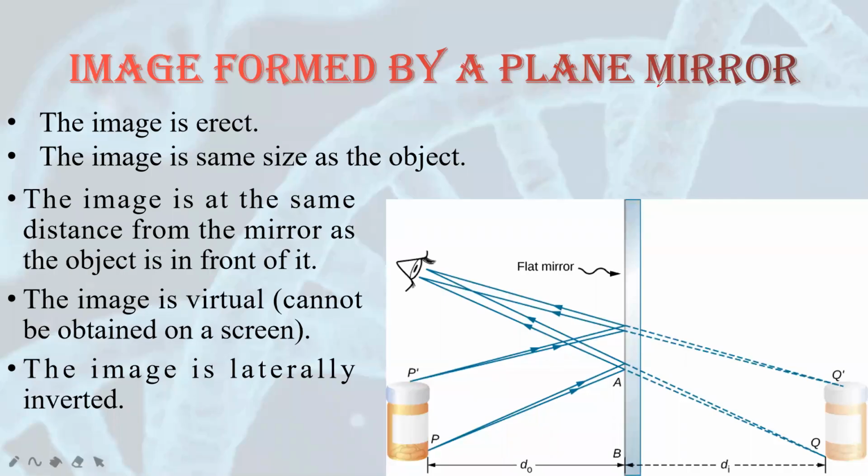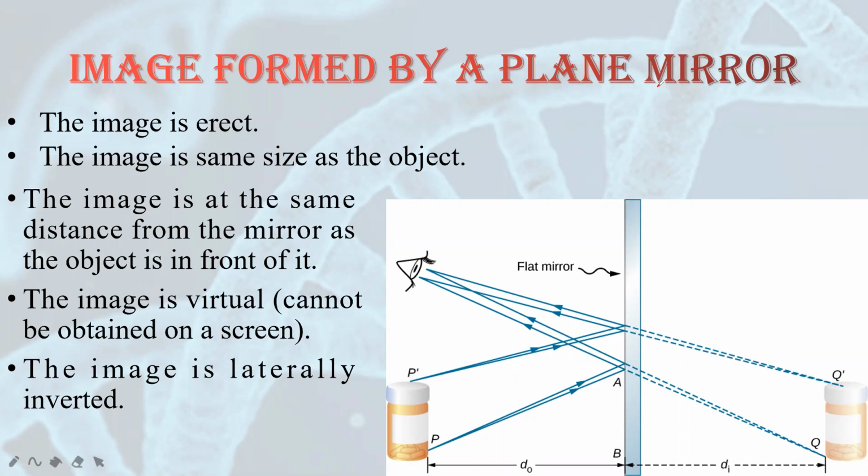In your lower standards, you all have studied image formation by a plane mirror. So most of you might be aware of the characteristics of the image that is formed by a plane mirror. A plane mirror is the common mirror that we use at our houses. What is the characteristic of the image that is formed by a plane mirror? First of all, the image will be erect.